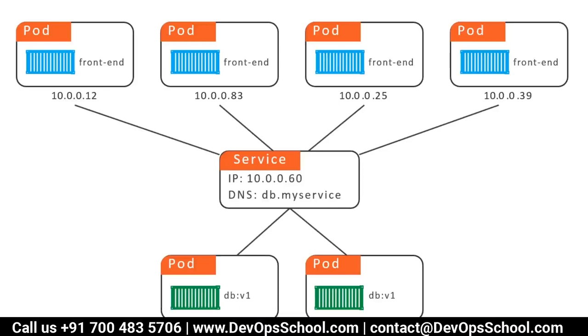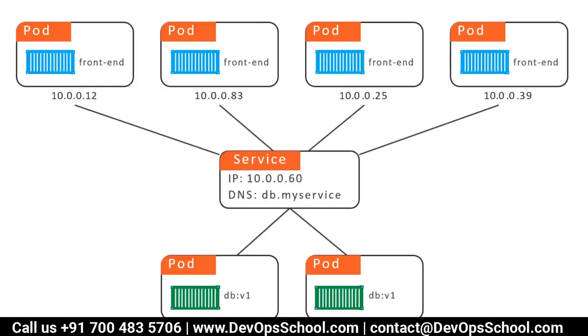Why? Because this feature of load balancing through the service is inbuilt with Kubernetes only. This is called service. That means the pod should hit the service, and the service will redirect to one of the healthy pods.